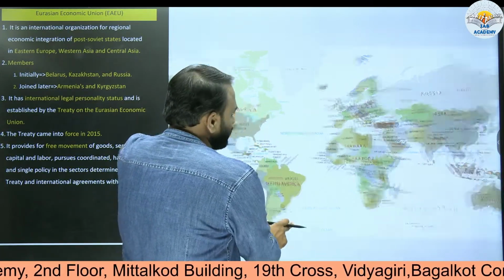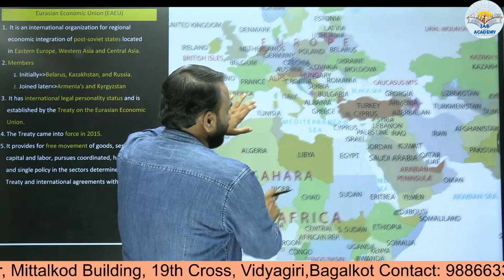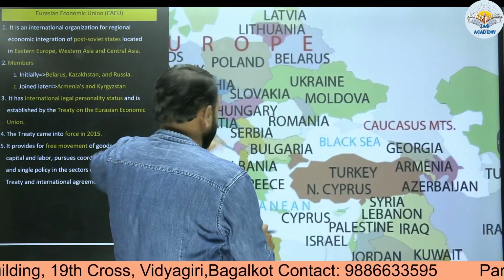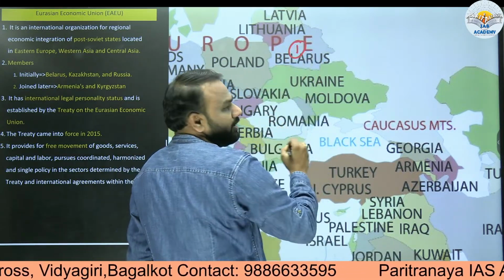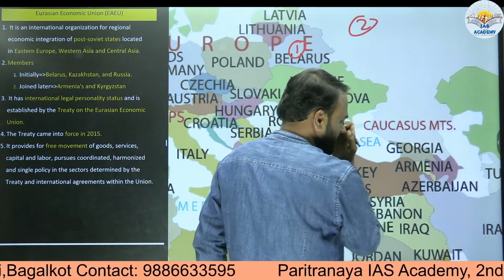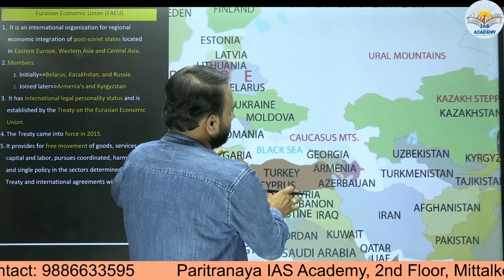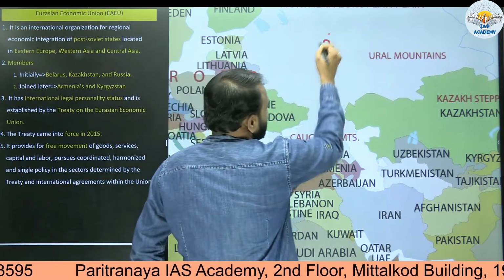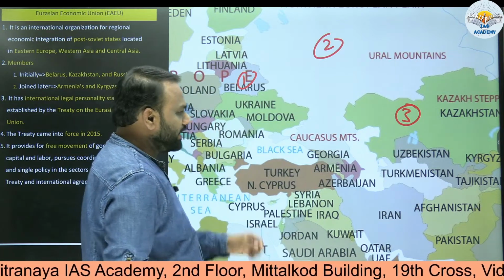Generally, whenever we store any information in pictorial form, it can be retained for a very long period of time. From that perspective, we shall try to store this information through images or pictures. Here, first, we got to know Belarus. So Belarus is a member. Next, Russia is a member here. Next, Kazakhstan. There is not sufficient space, so let's slightly move this side. So Belarus, Russia, Kazakhstan.